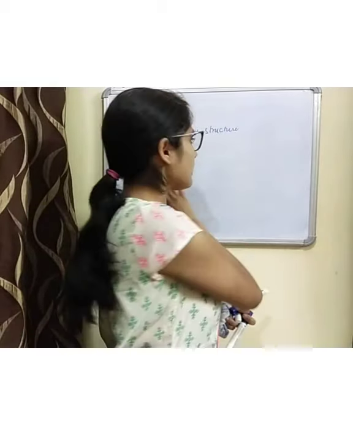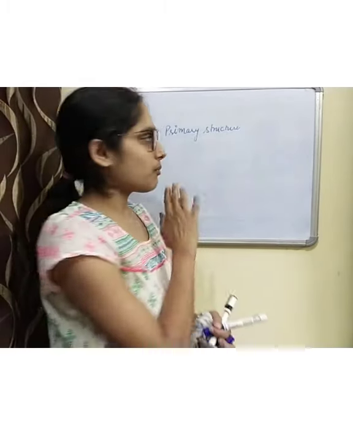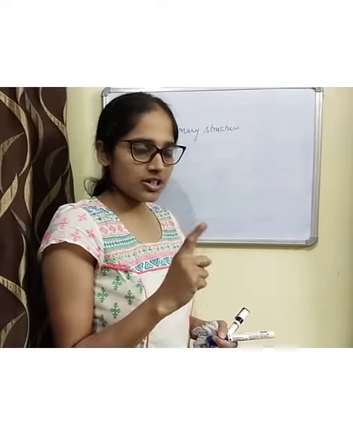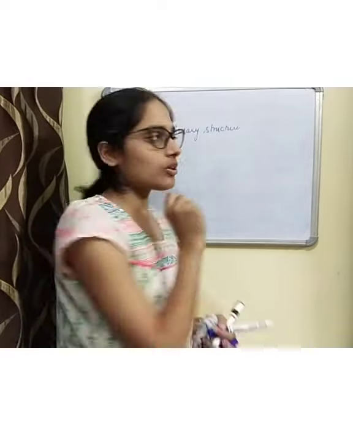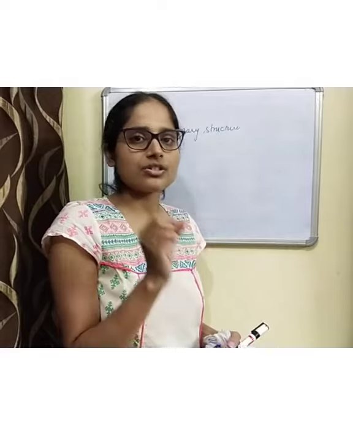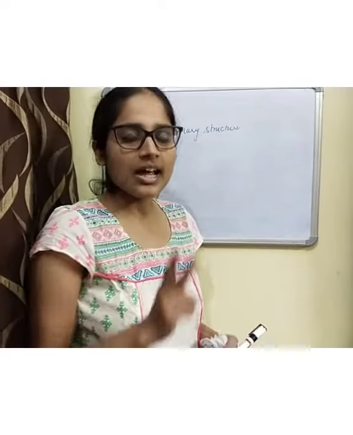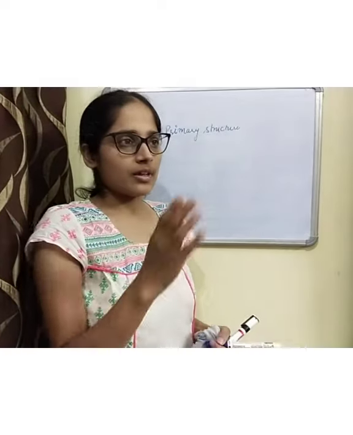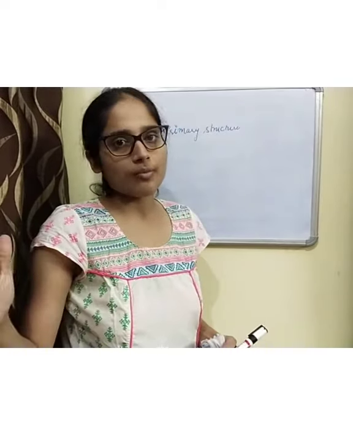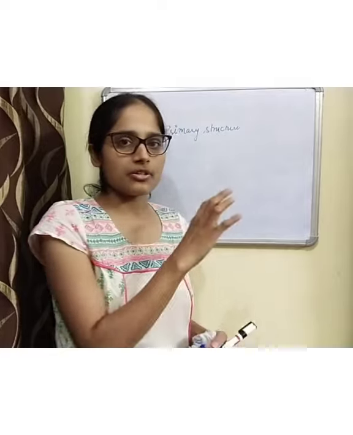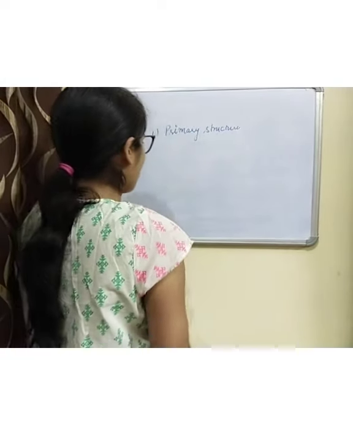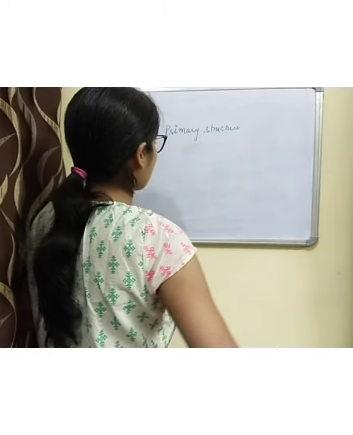From the primary structure you get two pieces of information: first, the total number of amino acid residues present in a particular protein, and second, the correct sequence of the amino acids in that protein.